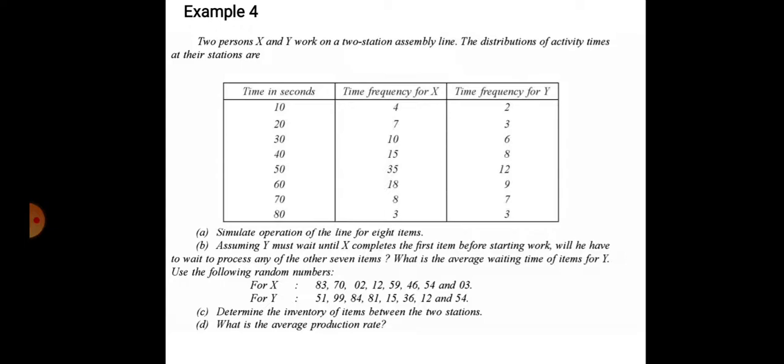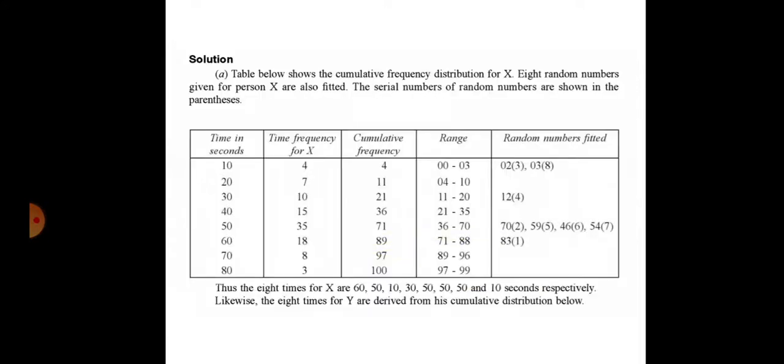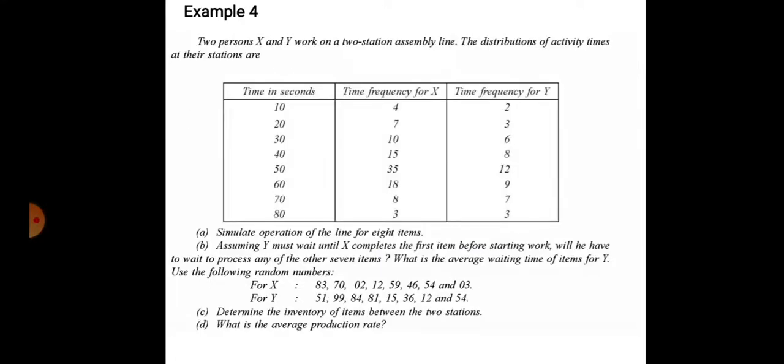What is the question? Simulate the operation of the line for 8 items. So we simulated it using the random numbers and the seconds. Then part B: assume y must wait until x completes the first item before starting work, will he have to wait to process any of the other 7 items? He need not wait for the other 7 items.